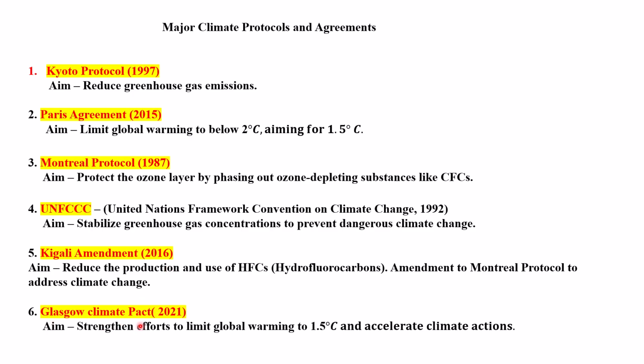Next is the Glasgow Climate Pact 2021, to strengthen the efforts to limit global warming to 1.5 degrees Celsius and accelerate climate actions. So these are the protocols and the agreements. The more important ones are the first one, second one, and the third one. You have to remember all, but the first three you have to keep in your mind always.